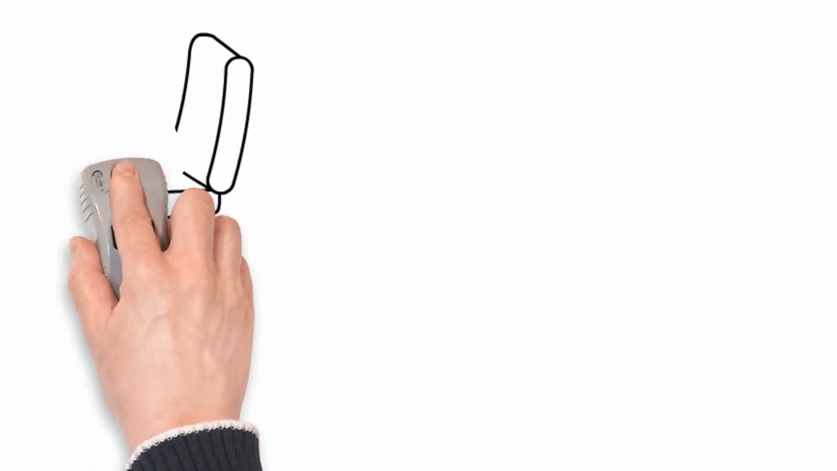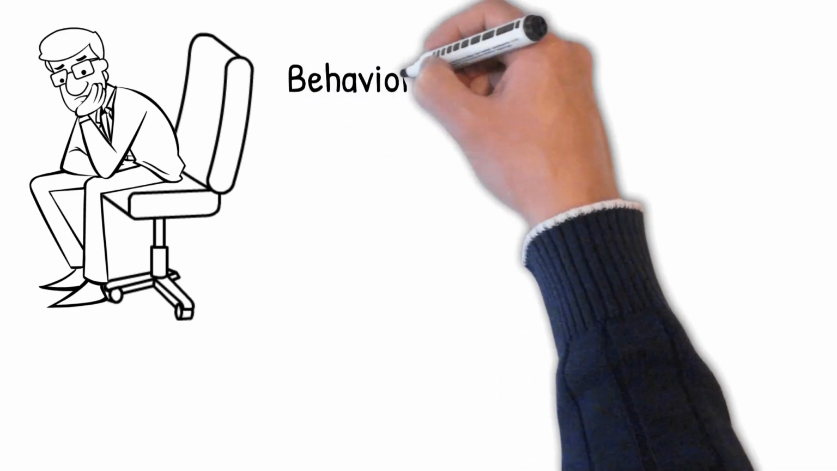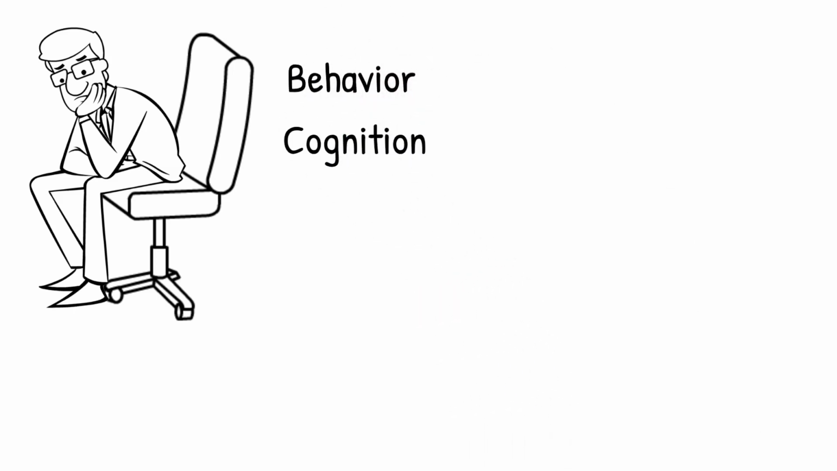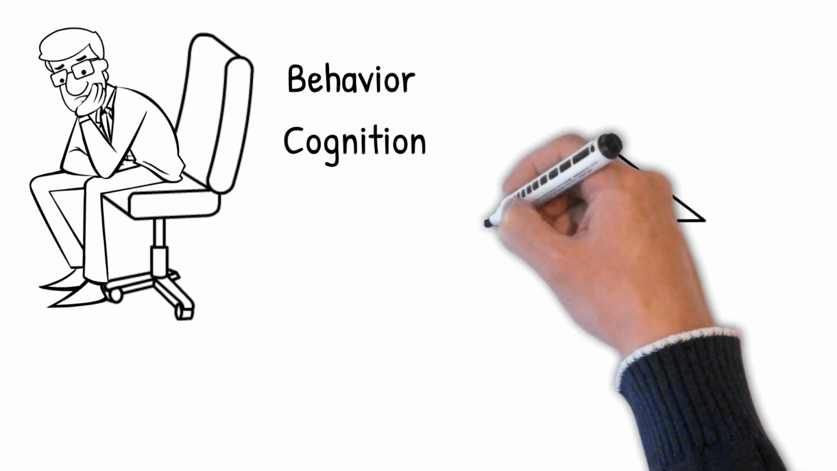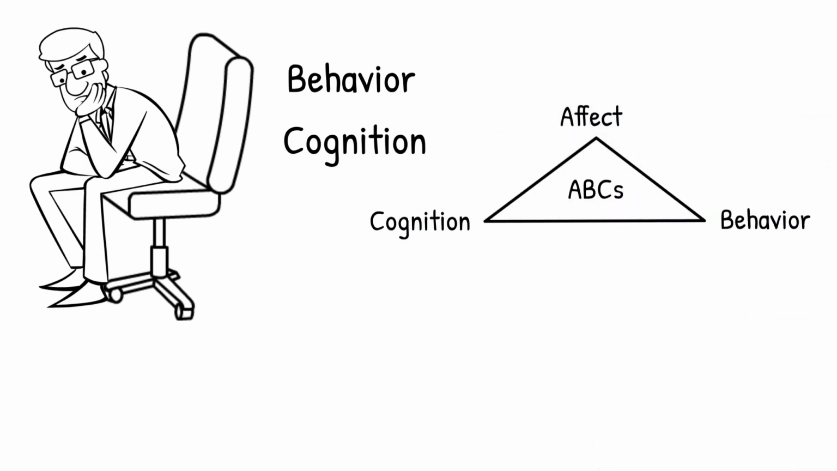The mood is not the only symptom of major depression. Behavior and cognition are also affected by depression. These 3 spheres of functioning are sometimes referred to as ABCs: affect, behavior, and cognition.